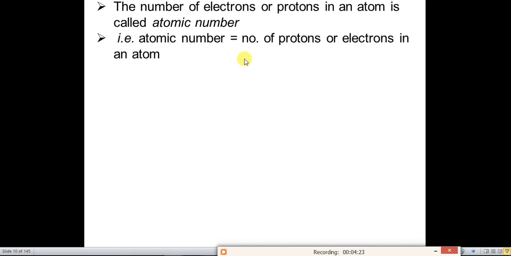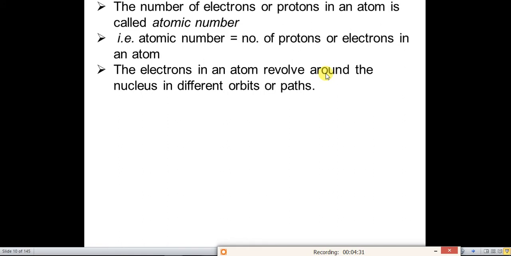So atomic number is equal to the number of protons or the number of electrons. These electrons in an atom revolve around the nucleus in different orbits, as I have said earlier.